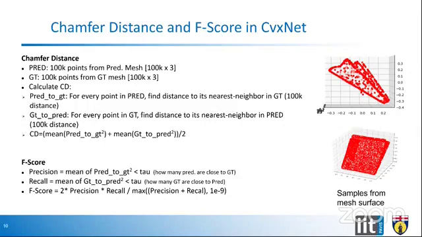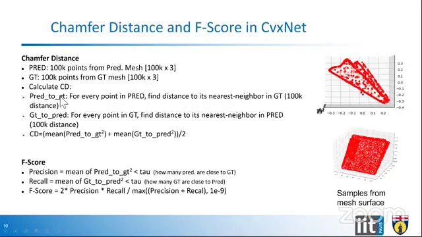Initially we need surface points from both these meshes, so we sample points from the surface of both meshes. Then we compute two different distances: one is the distance from prediction to ground truth, and the second is the distance from ground truth to prediction.